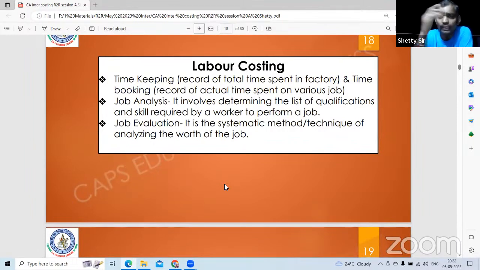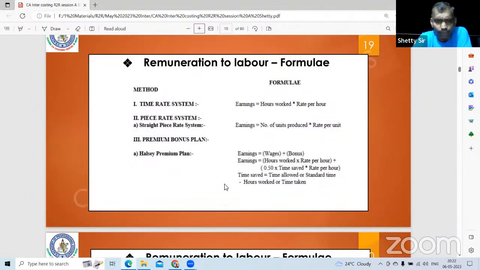Time keeping. Keeping the record of the total time spent in the factory is called time keeping. Then time booking: assuming Deepa was a tailor, in the morning she would have spent time on a chudidar, next on a pant, next on a sari. What all the various jobs she did, doing the time analysis of that is called time booking. Job analysis and validating, basically from the labor formula point of view.